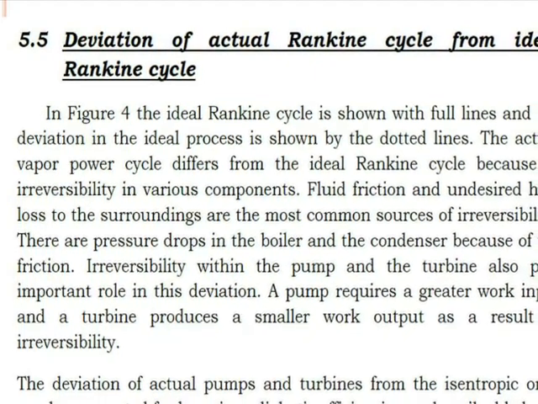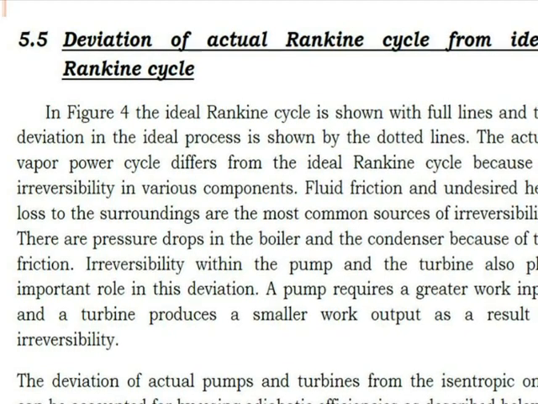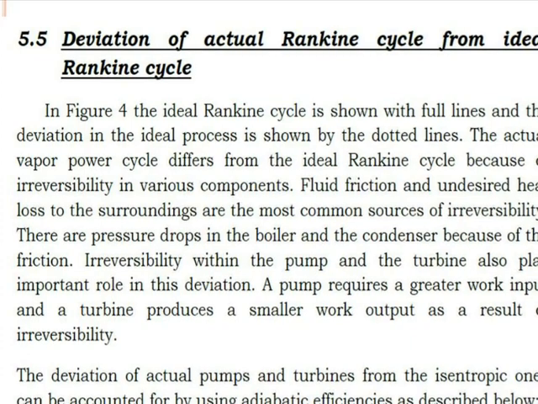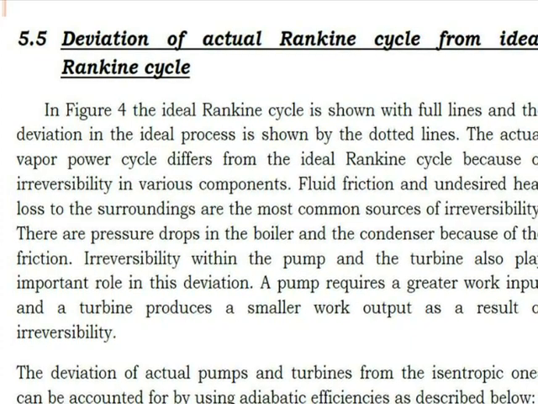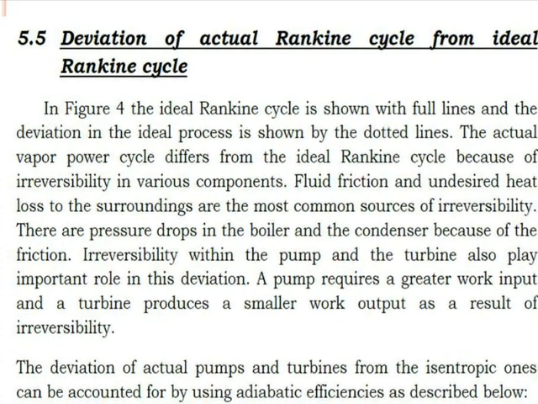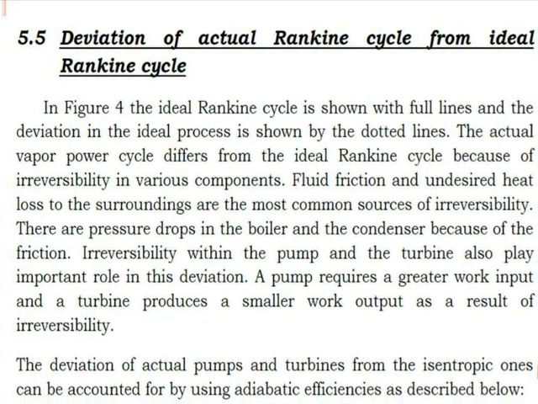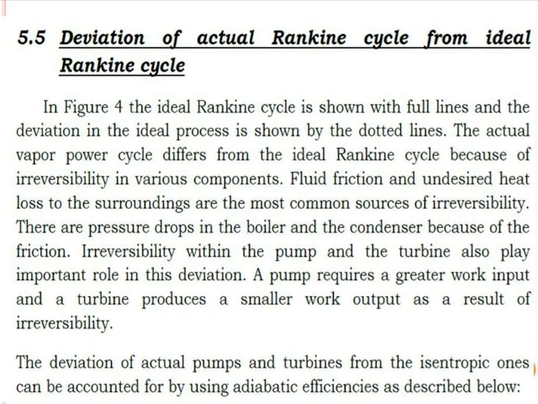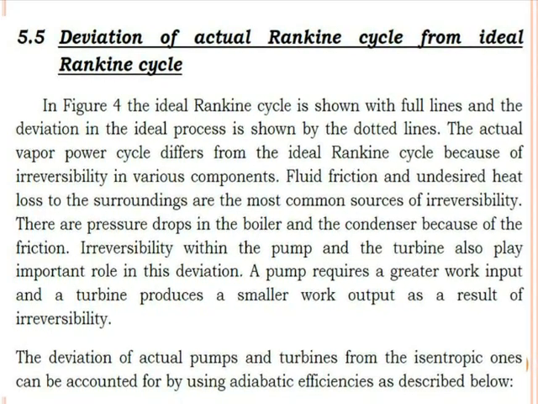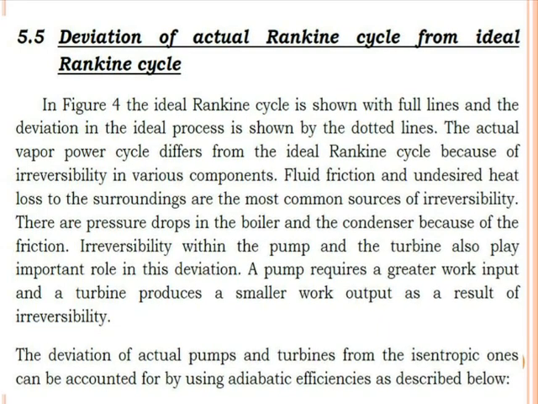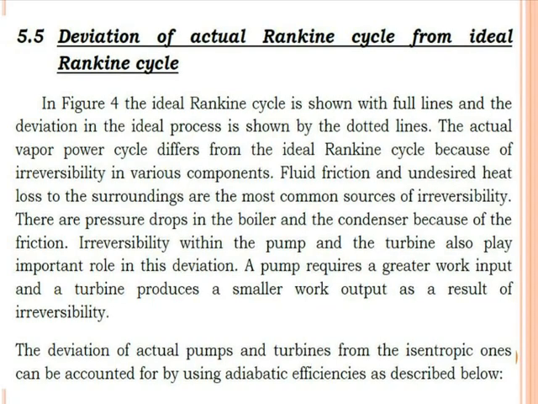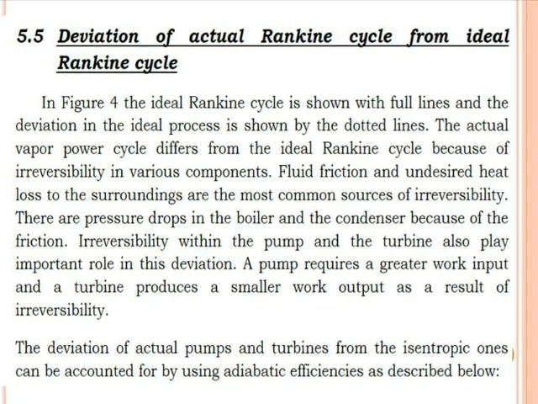So what happens in the real case is the pump is consuming more power than what we are expecting, and the turbine is producing less work than what we are expecting. Because of that we have to consider the isentropic efficiencies of the turbine and of the pump in actual calculation, and the deviation from the ideal cycle is shown in the next figure.